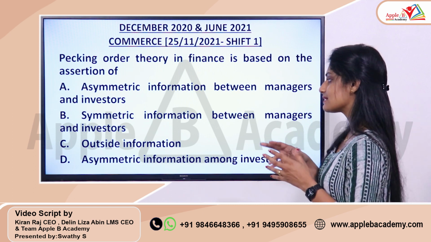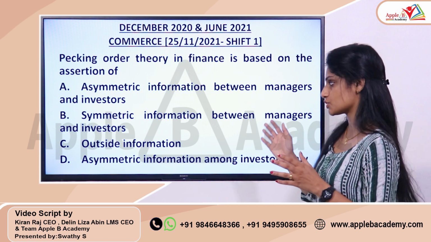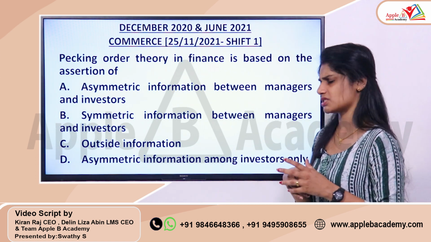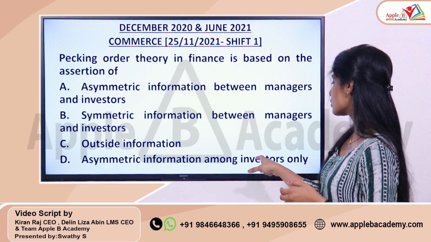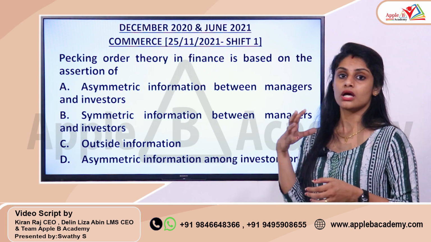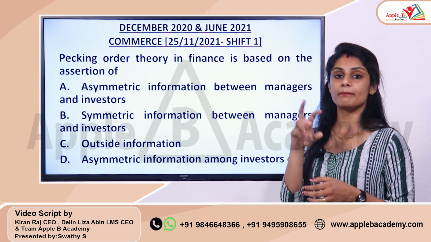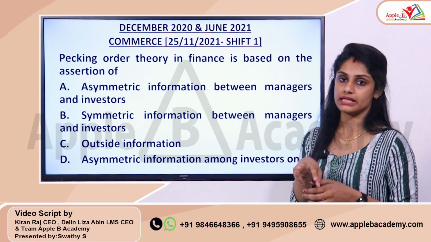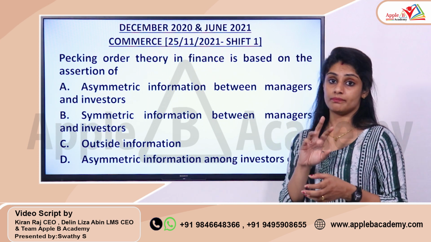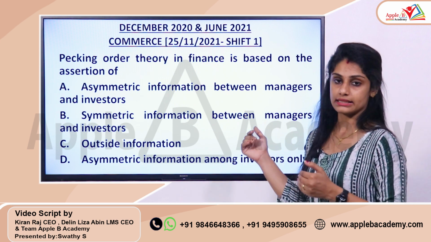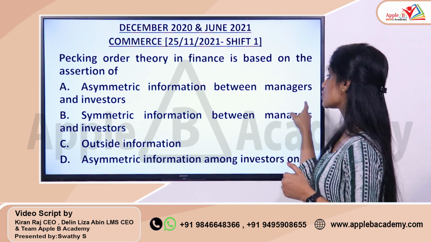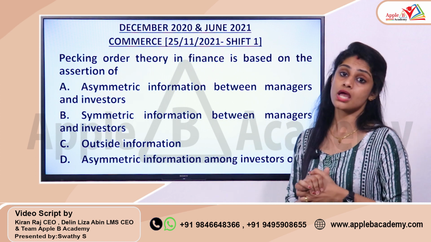What about option B? Symmetric means similar information, which is not correct. Outside information, which is not correct. Asymmetric information among investors only. It is not within the investors. When you are comparing investors and managers, you can find a dissimilarity in that case. So it is about the asymmetric information between managers and investors.